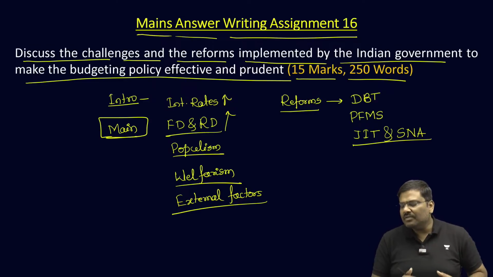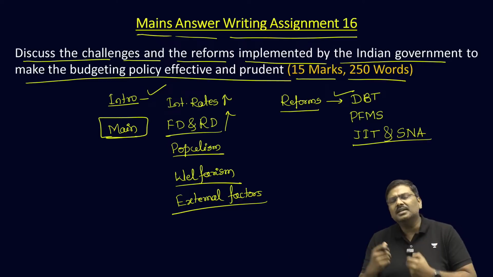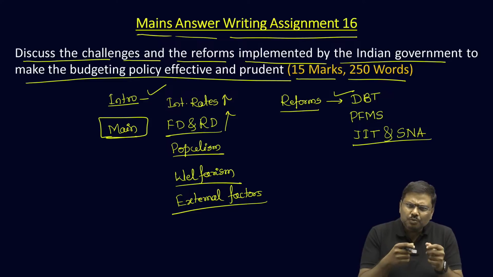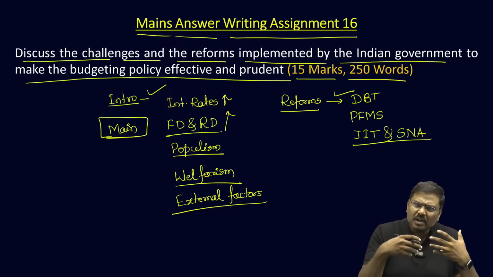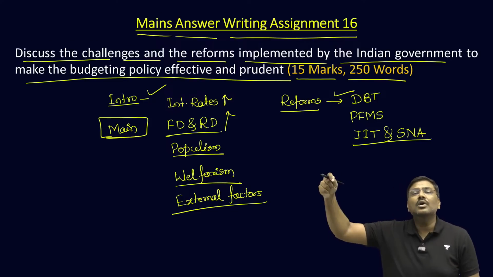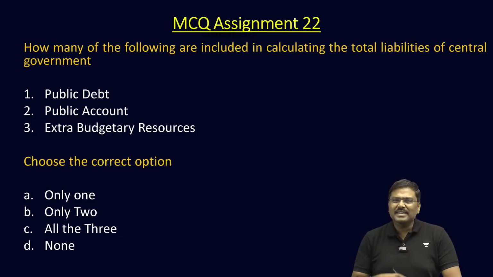So these are some of the reforms that you can quote and basically wind up the answer, conclude the answer by saying that many more reforms are needed to make the process of budgeting much more efficient and to ensure there is a fiscal prudence for a longer duration under the government of India. Done. So this is one assignment, try it out.